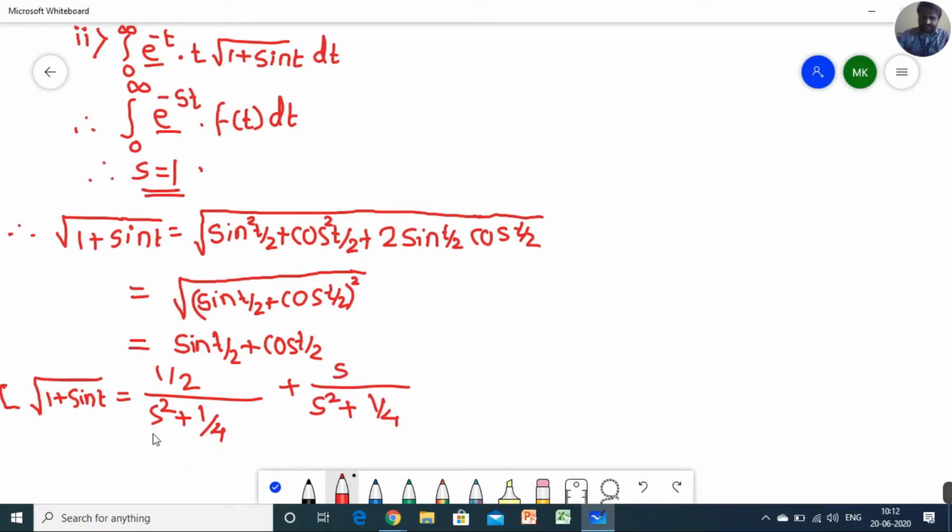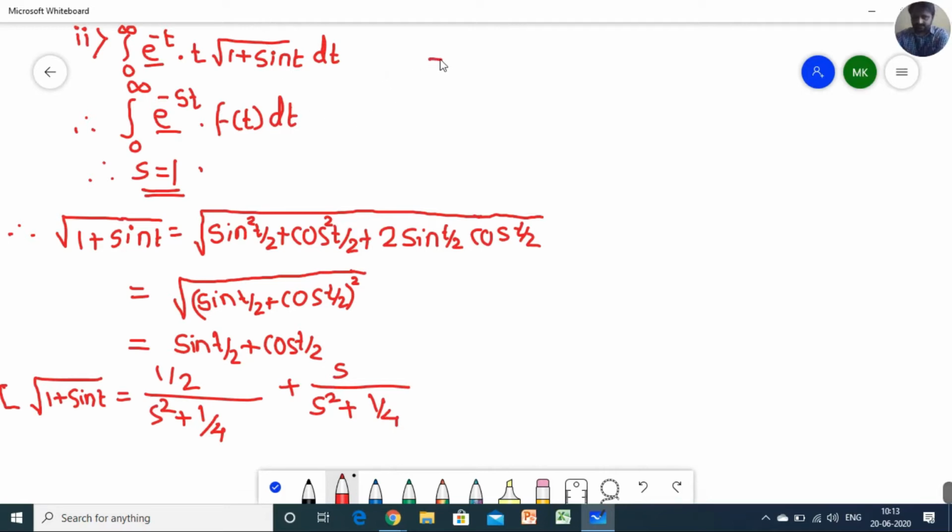Now we simplify the denominator, then you will get 4s square plus 1 divided by 4, but that 4 I will take here, so that part will become 4 by 2. 4 by 2 we can cancel as a 2. Similarly here also s square plus 1 by 4 we can simplify, you will get 4s square plus 1 by 4, and again that 4 is shifted to the numerator, so you will get 4s. I am writing directly here, so please try to understand.